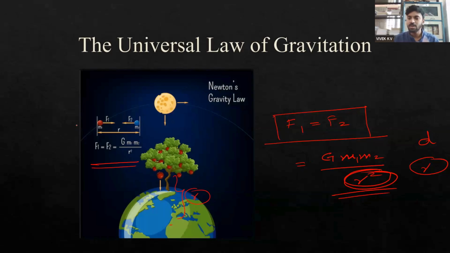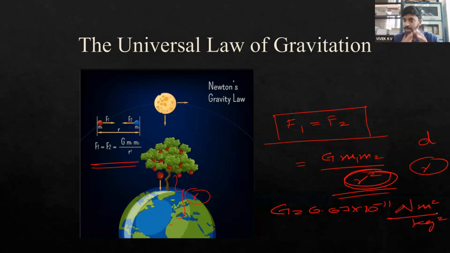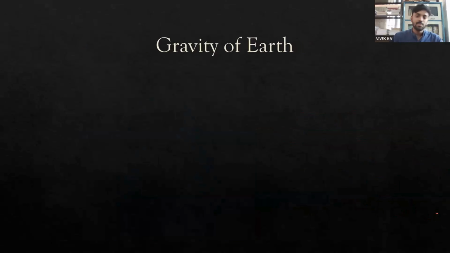But as I said, you should remember the constant value, the universal gravitational constant G, which is equal to 6.67 into 10 raised to minus 11. And the unit of the gravitational constant is also very important: Newton meter square per kilogram square. So this is the value of the universal gravitational constant.